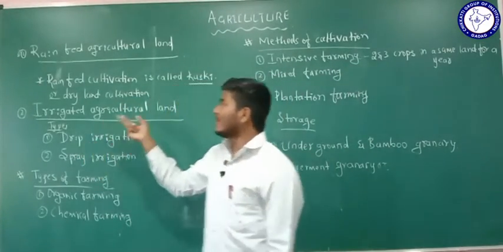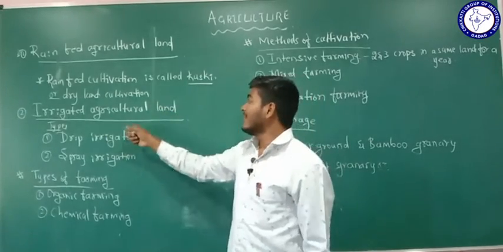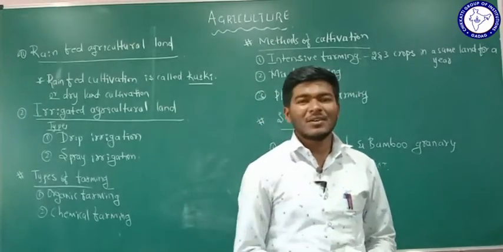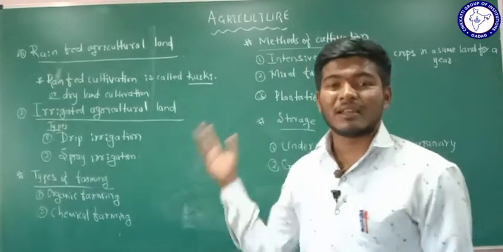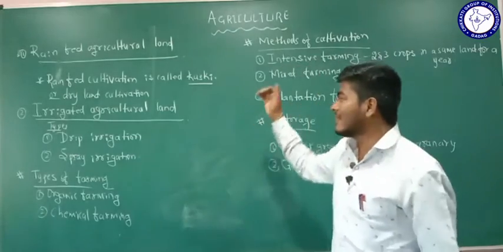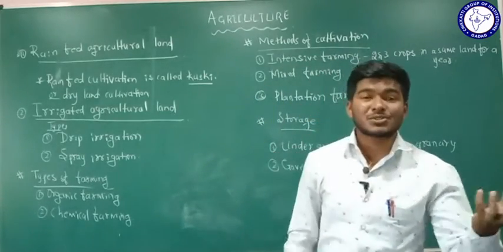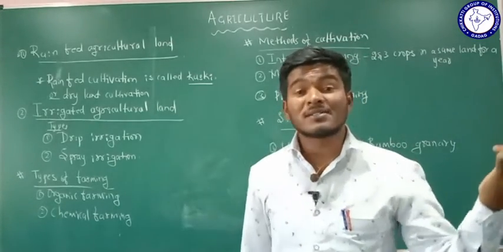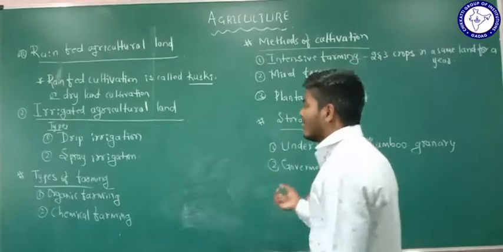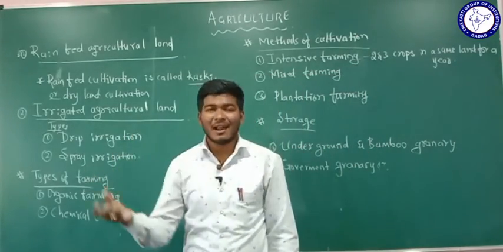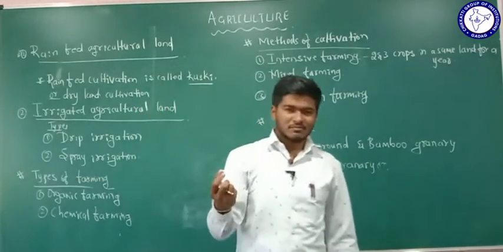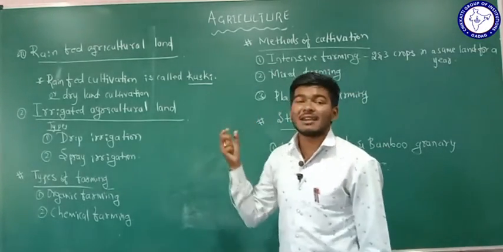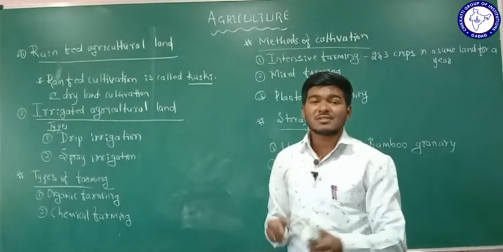The second type of land is the irrigated agricultural land. In rain fed land, the main source of water for cultivation is the rain. But in the irrigated agricultural land, the water is stored in sources like wells, bore wells, ponds, and canals.